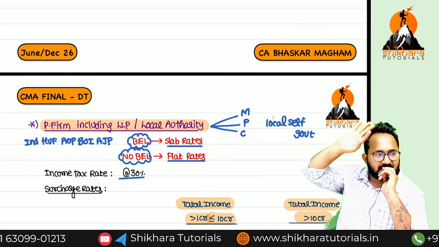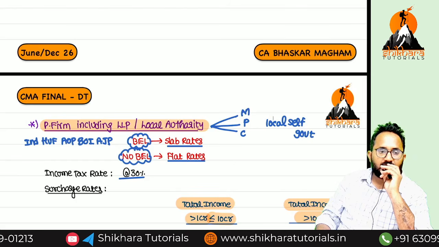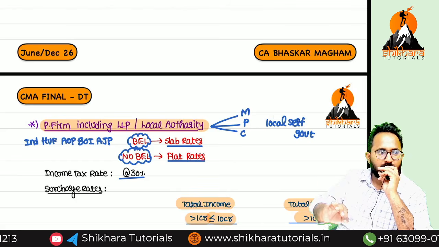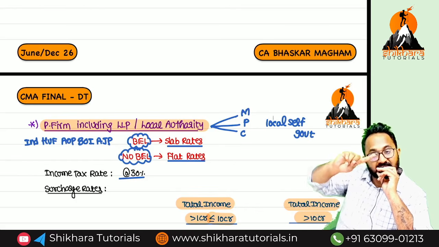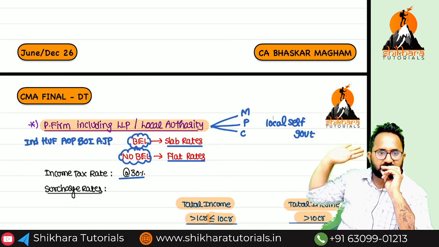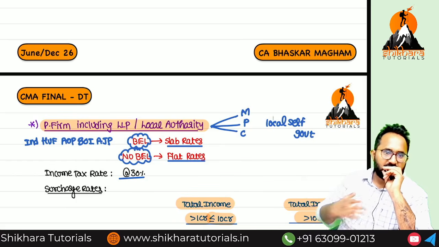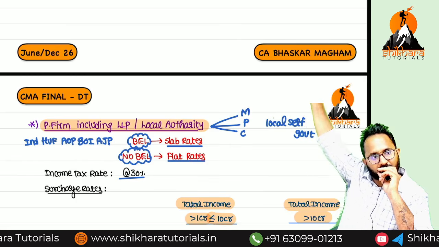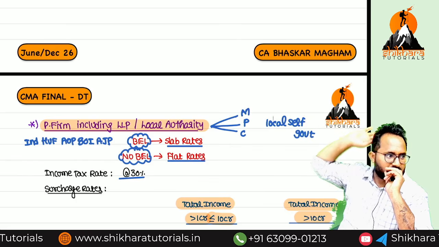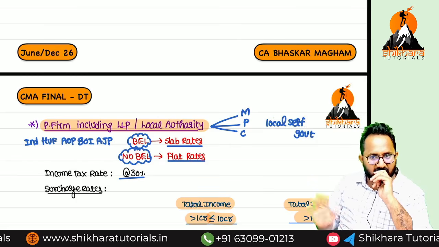Now we'll start the tax rates relating to partnership form, LLP. Whenever we are discussing the partnership form in the Act, we can always include LLP, except in presumptive taxation provisions. Remember, a small point: whenever I am talking about the partnership form, it always includes LLP, except presumptive taxation provisions. No, it is not a presumptive taxation. That's why we can always discuss everything combined.